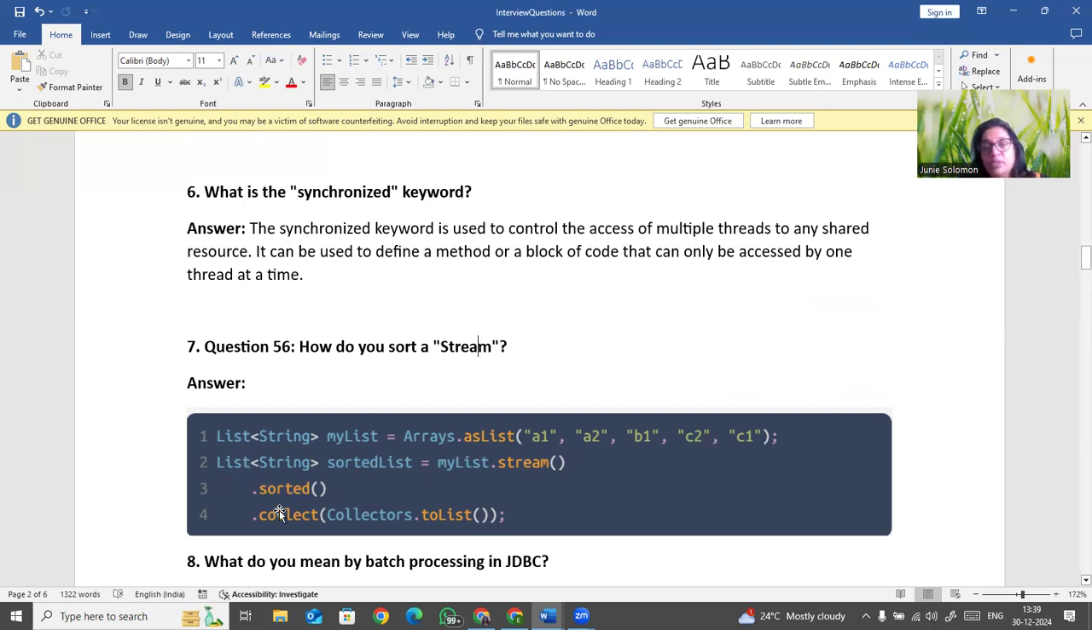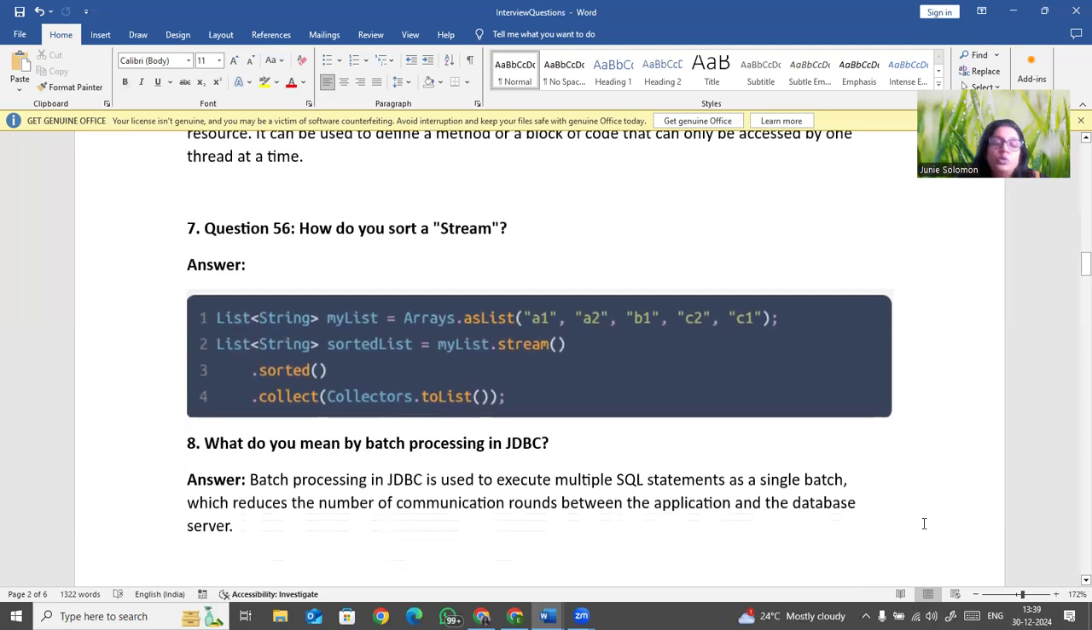There are several functions for several things. .sorted is the one used for sorting, and .collect is for collecting into a collection. Where is the collection? My list. So Collectors.toList. From here it will get sorted and given into the sorted list. So you are doing this in two lines. That is how you sort a stream. You don't have to write bubble sort or anything. In upcoming videos I'll bring this also.